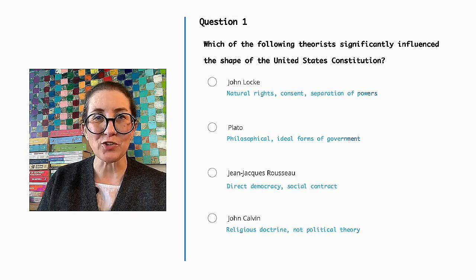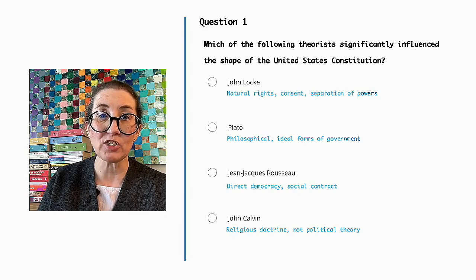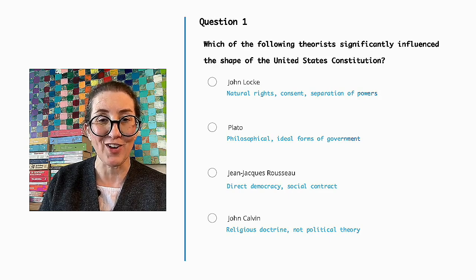The correct answer is John Locke, whose ideas on natural rights, government by consent, and separation of powers were foundational to the development of the U.S. Constitution.